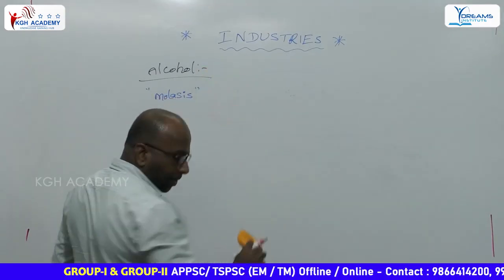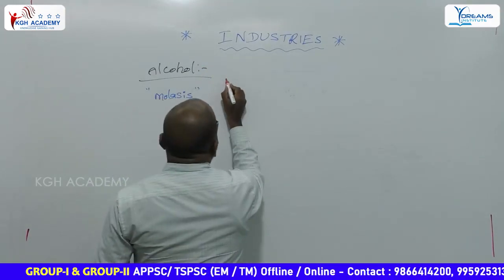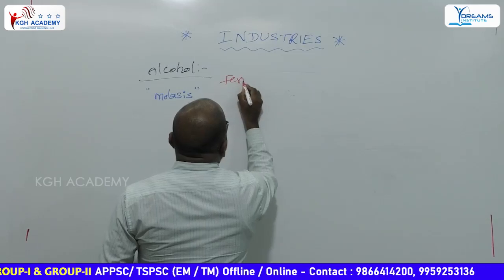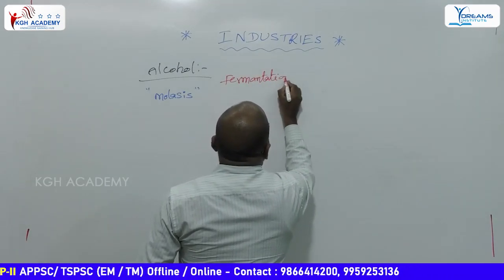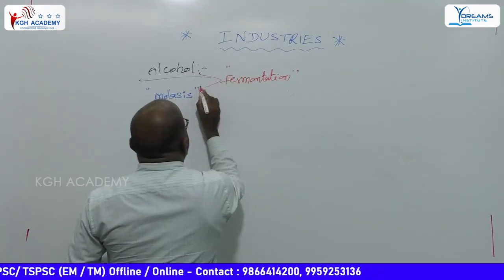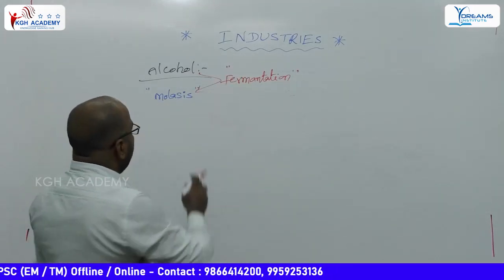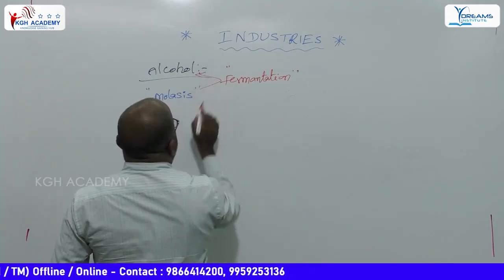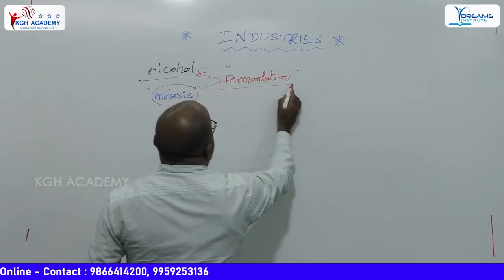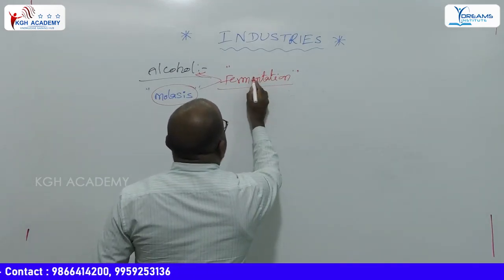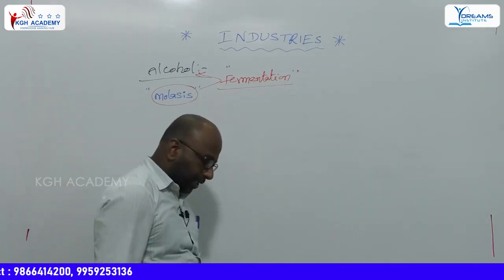Fermentation process, important one. The fermentation process is used to prepare alcohol from molasses.